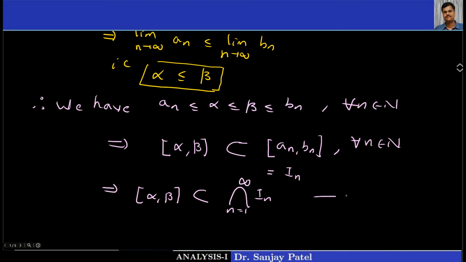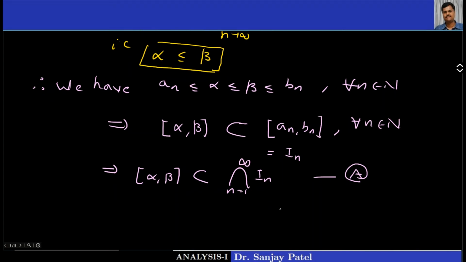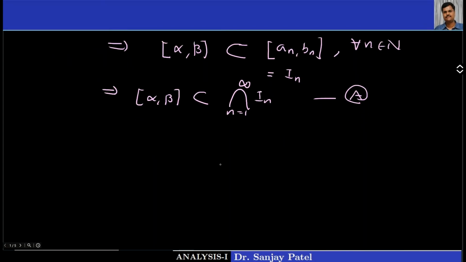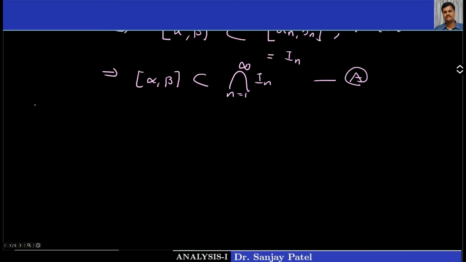Let us call this result A. What I want to prove is the reverse inclusion, that the intersection of In is a subset of the closed interval alpha, beta, so that our second requirement will be proved.